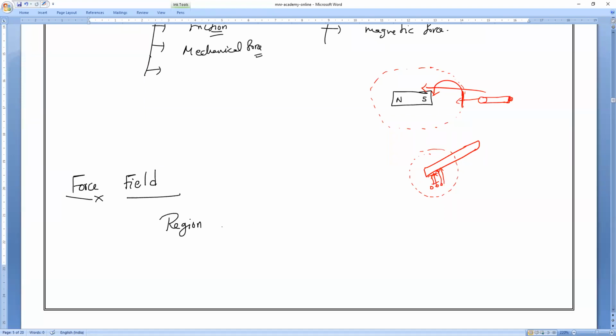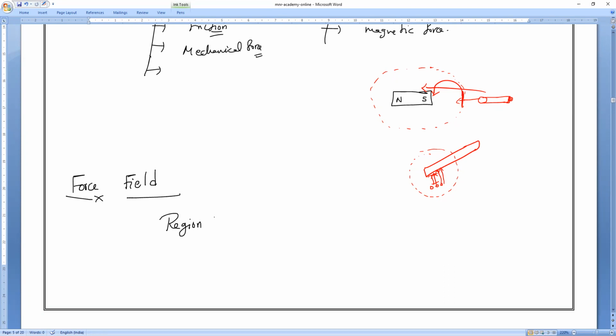The same way, force also has some influence. That influenced area, the surrounding area in which a non-contact force like magnetic force, gravitational force, or electrostatic force is present, is what we call a force field.